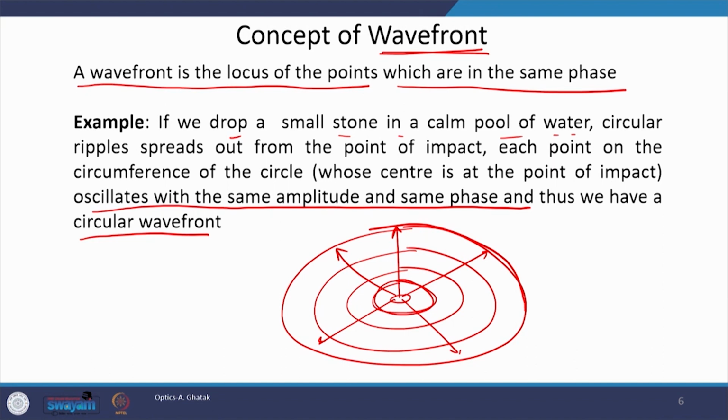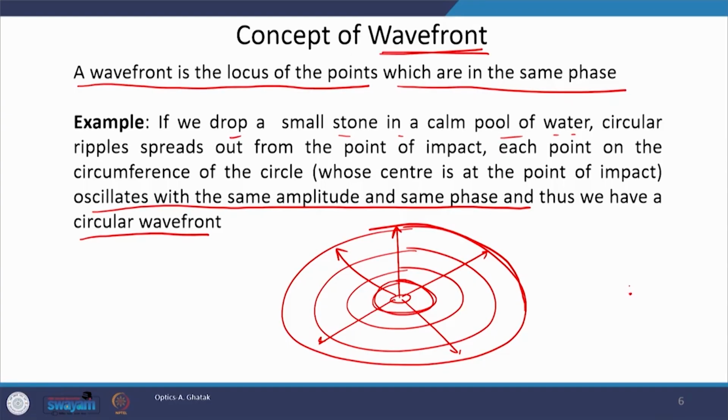Let us repeat the definition of wavefront. A wavefront is the locus of points which are in the same phase, and we see that in the case of water, as soon as we drop a pebble, circular ripples generate, these ripples propagate radially outward, and on a particular circle all the points oscillate with the same amplitude and phase, and therefore this wavefront is a circular wavefront, and they satisfy the criteria of the wavefront.